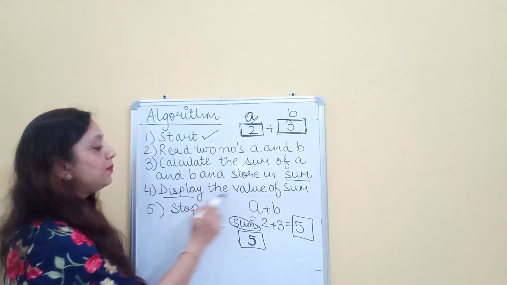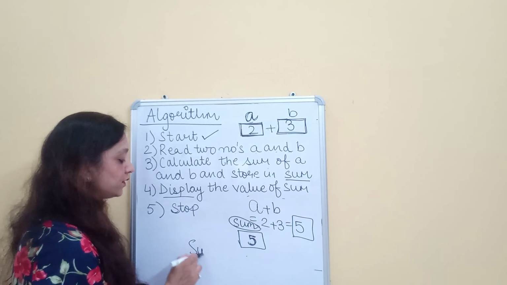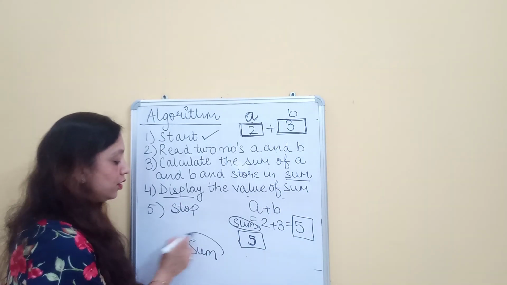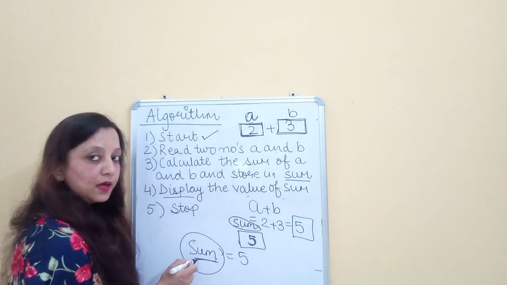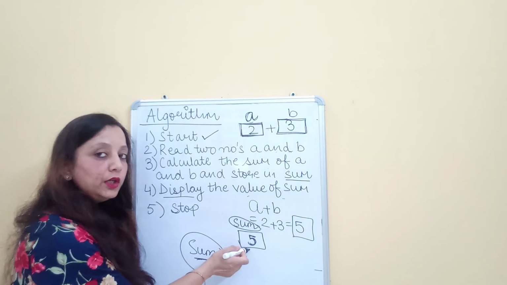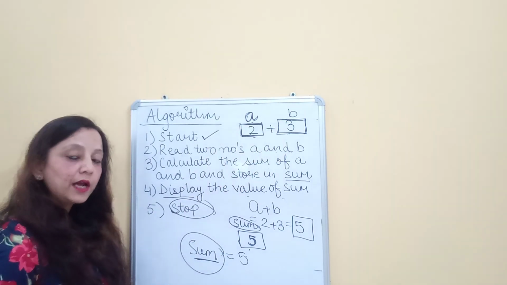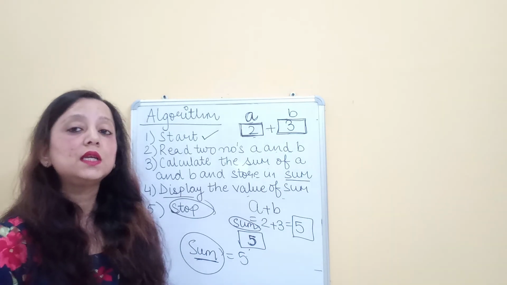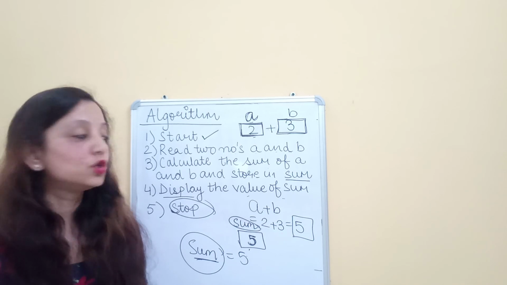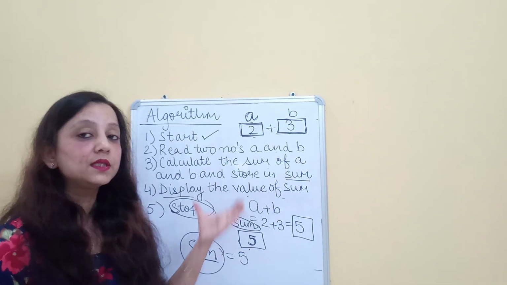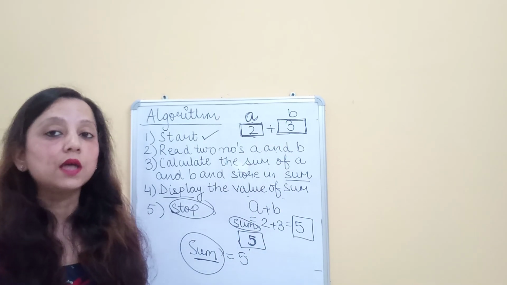Next it says display the value of sum. Obviously, the last step that is left is to display the value of sum. The user wants to know the addition. You tell him, okay, this is the value of your addition, that is, display the value of sum. Sum is that variable which is holding the value of the addition of A and B, and then finally stop. That means my task has been done. So this is basically a systematic approach to performing any programming. I write an algorithm which gives me a systematic approach of how that particular function will be performed. So these are algorithms.